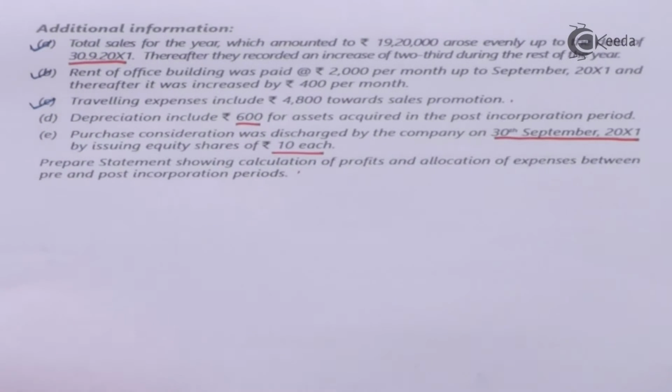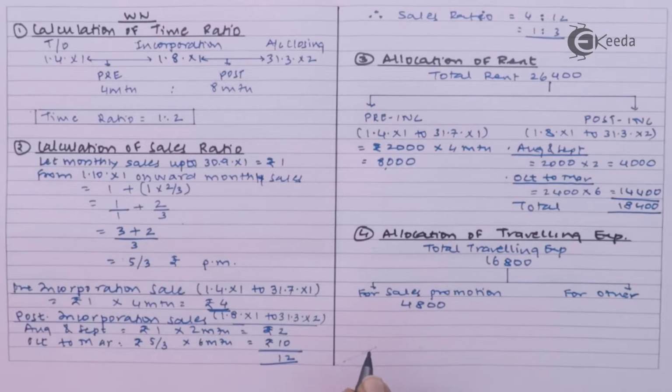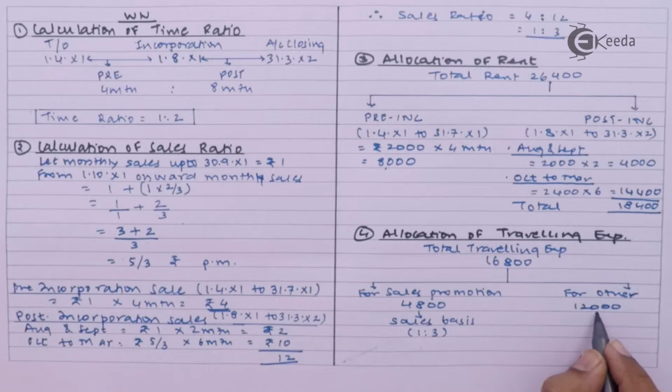Traveling expenses include 4,800 towards sales promotion. That means your other amount will be 12,000. For sales promotion, it will be allocated on sales ratio. It will be allocated in the ratio 1:3. And for other, it can be taken on time ratio, assuming it is fixed cost.